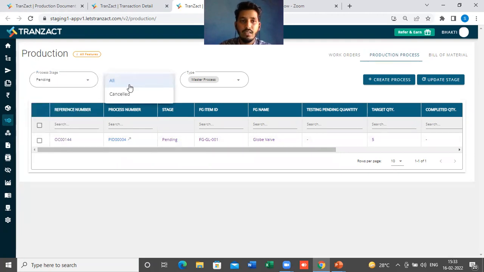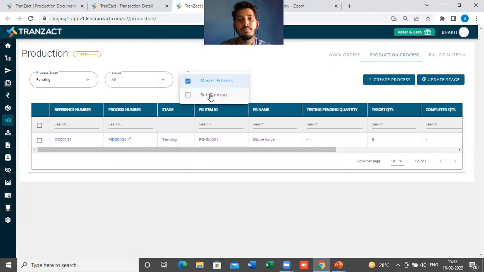Okay, the status: if you want to see the cancel production orders in pending stage, that can be done. If you want to see some subcontract process as well, if you are outsourcing something, so let's say you have a finished good, and in that finished good you have a list of 5 to 6 assemblies or semi-finished goods. So if you outsource something and you want to see that data here, you can just select the subcontract as well.